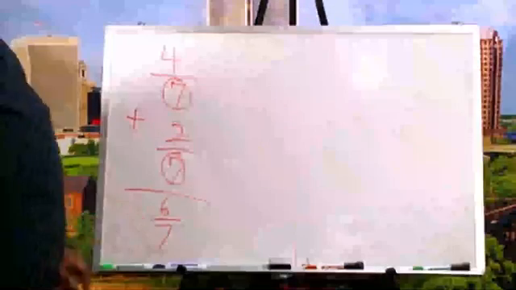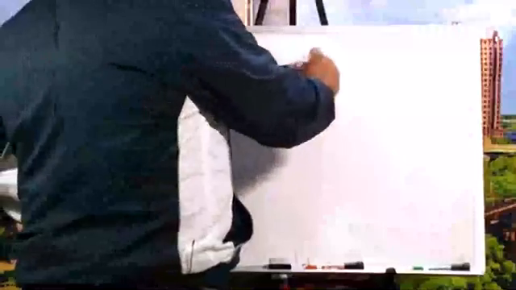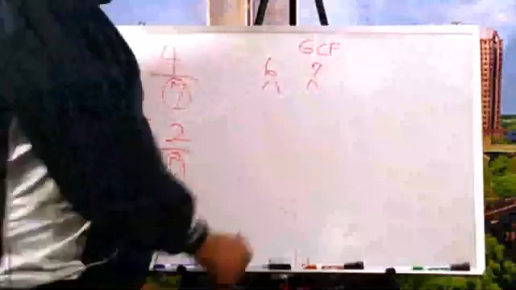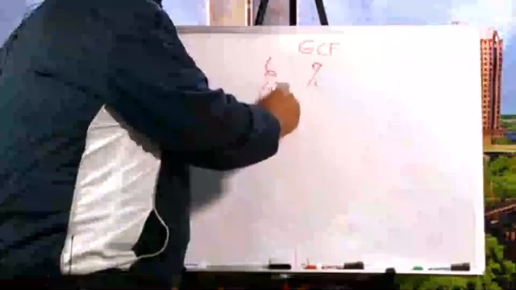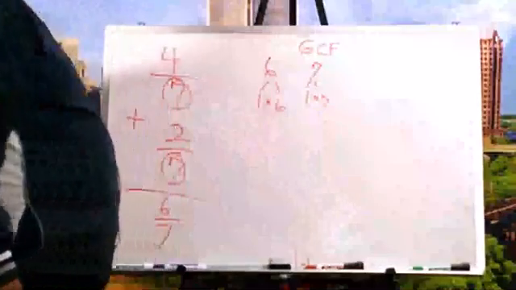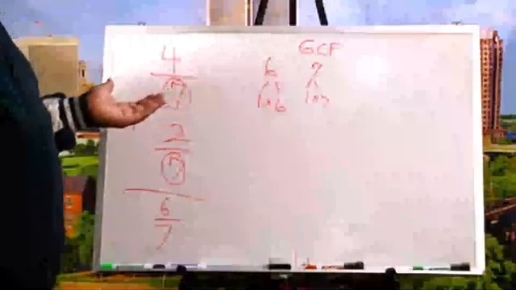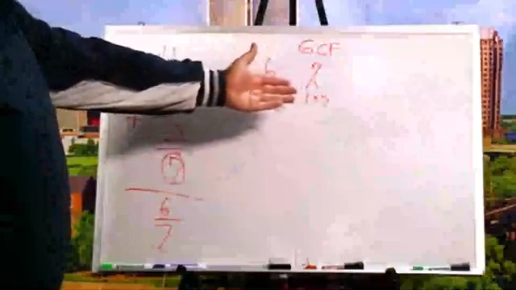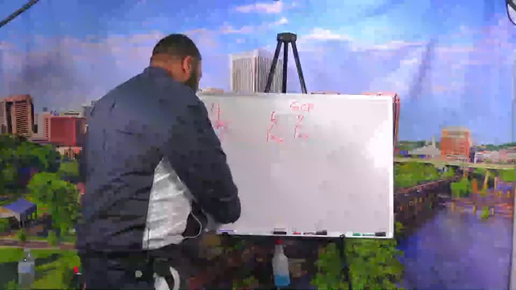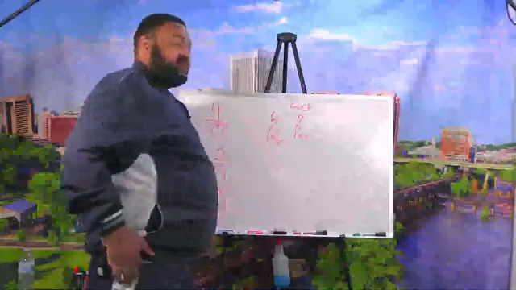Okay. Now, I need to find the GCF of my 6 and my 7. We got to do all that work. Yeah, you got to do a little bit of work. Here we go. What gives us 6? 1 times 6 and 1 times 7. That's it, folks. Nothing else gives us 6. Nothing else gives us 7. Since nothing else gives us 6 or 7 but 1, it's going to stay the answer of 6 sevenths. Use your GCF just to check.